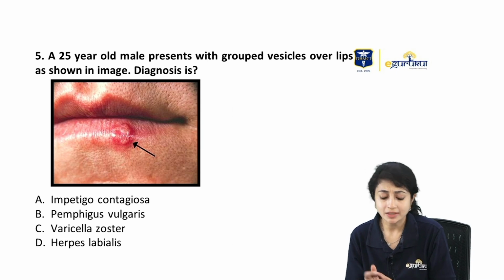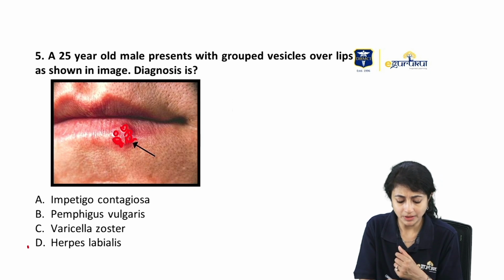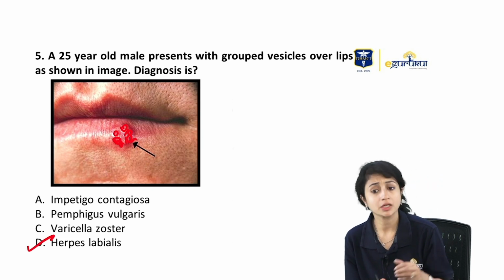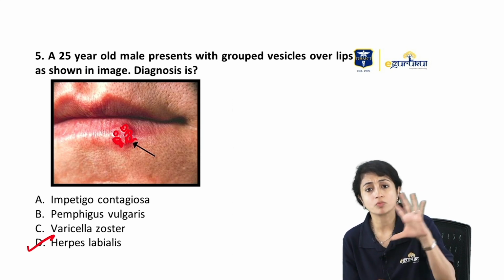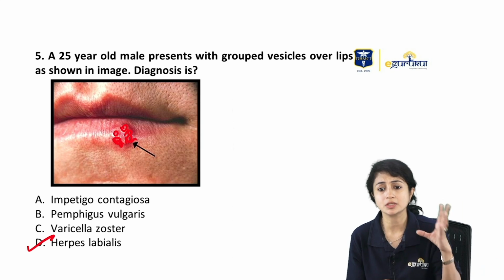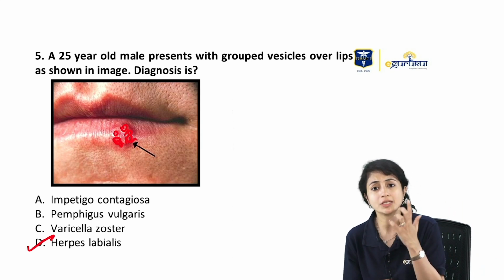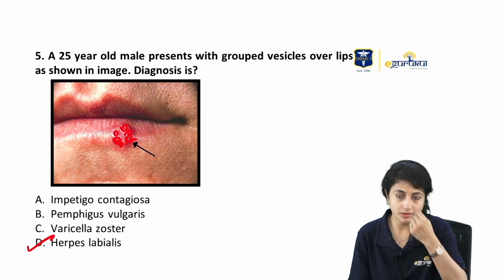A 25-year-old male presents with grouped vesicles over the lips. So grouped vesicles on the lips is nothing but herpes labialis. Again, very clear cut. Impetigo contagiosum presents with superficial crusted lesions. A bulla, which has ruptured, forms coalescing erosions. Nothing similar. Pemphigus vulgaris we have already talked about. Varicella zoster, we know, is present in a dermatomal distribution. So vesicles on the lips is herpes labialis.